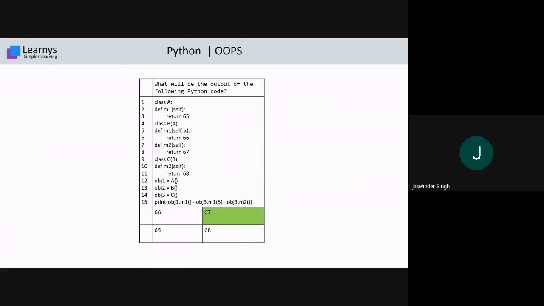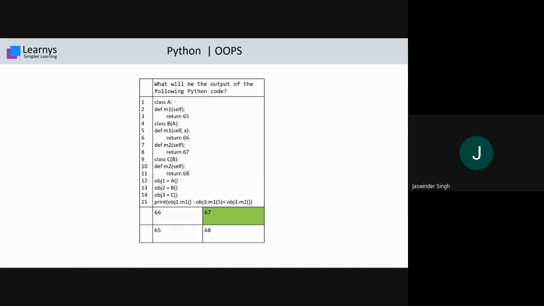So the correct answer is 67. That is B. Okay, very good. Does anyone need an explanation for this, how we got B as the answer? You can ask us, no issue. Don't hesitate. Students, Rishu is asking for the explanation, sir. So please explain it.